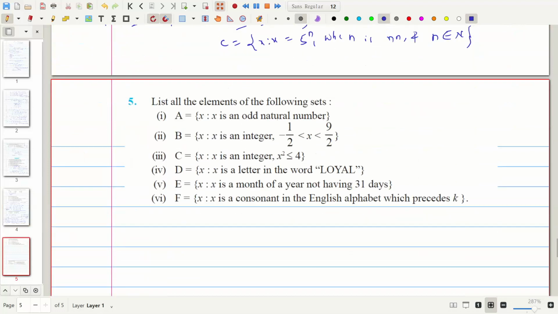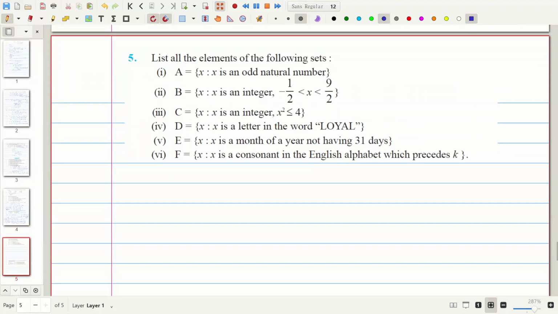Okay, next we come across this problem. So here we have to write in roster form. Okay, in roster form. Odd natural numbers. Odd natural numbers are what? 1, 3, 5, 7, and so on. It continues. That is the roster form.